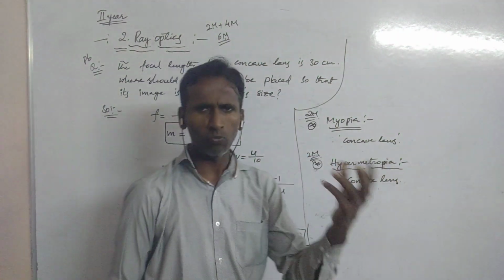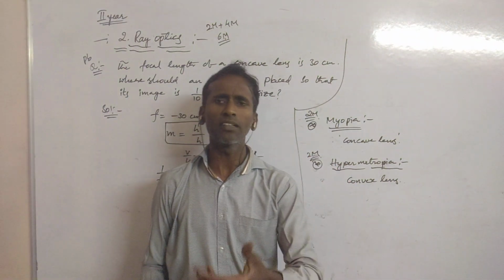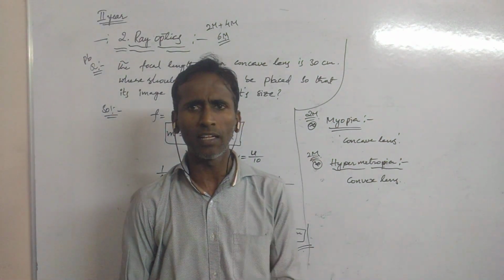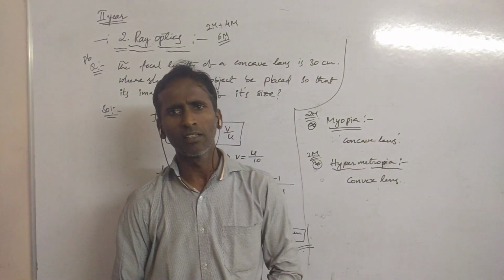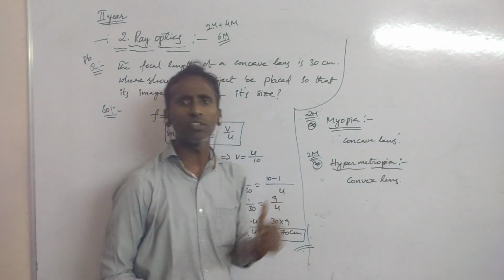Many people cannot see near objects clearly, or cannot see far objects clearly. So how can they rectify it? They can use these lenses.